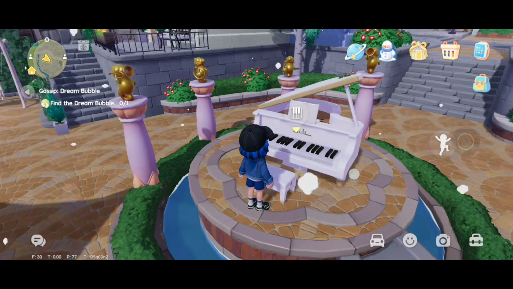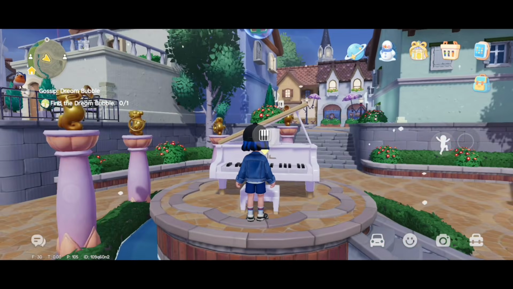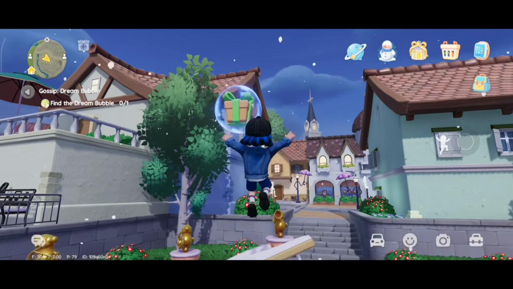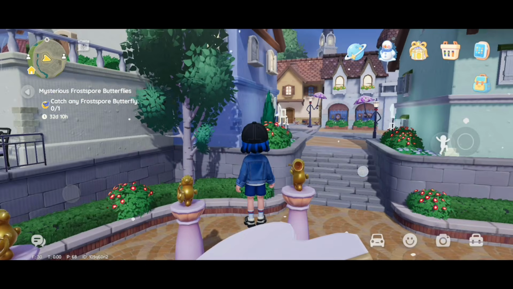After that, you will see a dream bubble appear above the piano, and then next just break the bubble and done. Like this. The quest is now complete, and okay, maybe that's it.